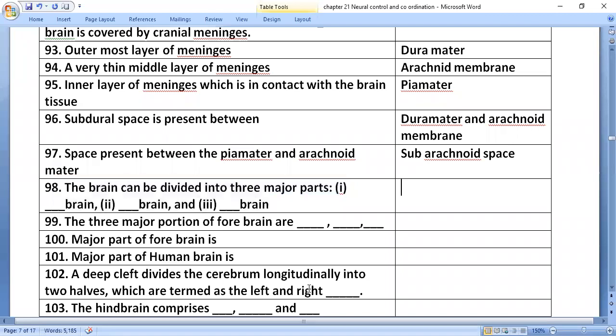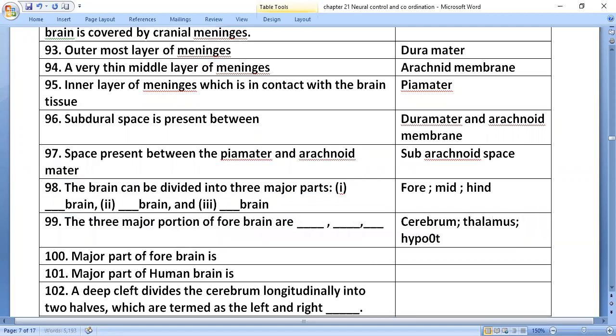The brain can be divided into three major parts: forebrain, midbrain, and hindbrain. The three major portions of the forebrain are cerebrum, thalamus, and hypothalamus.